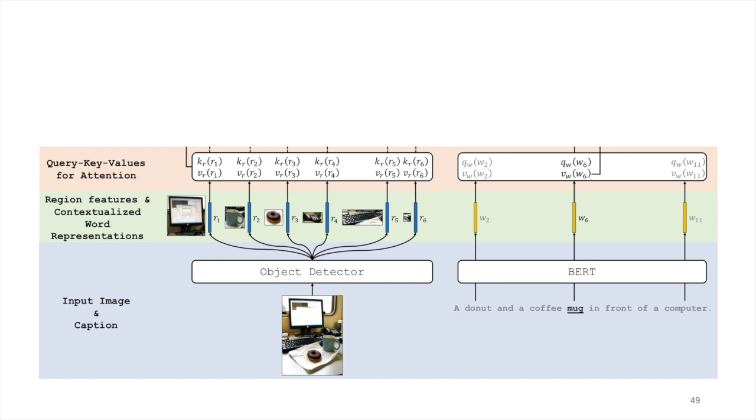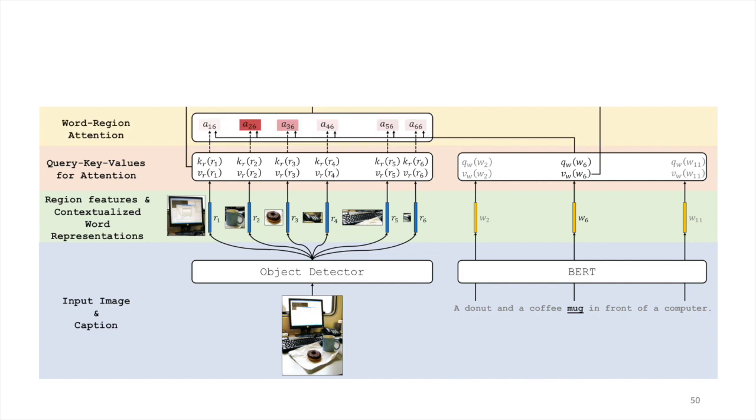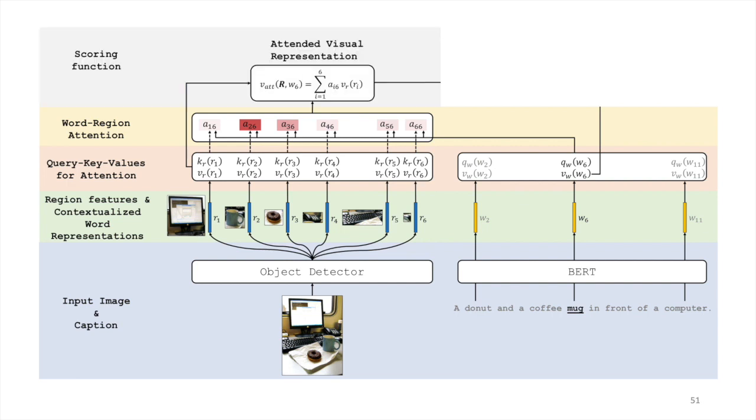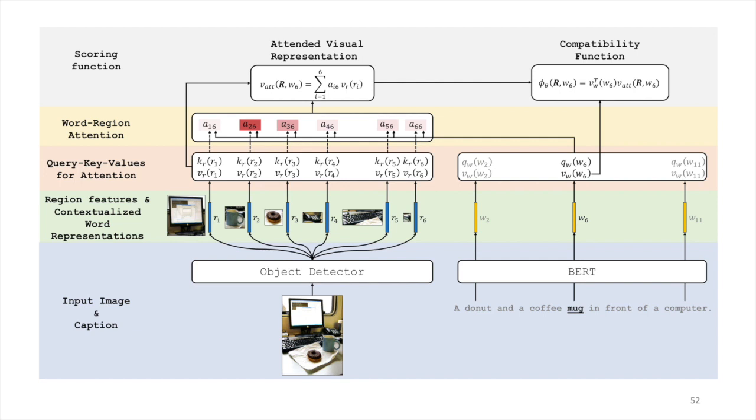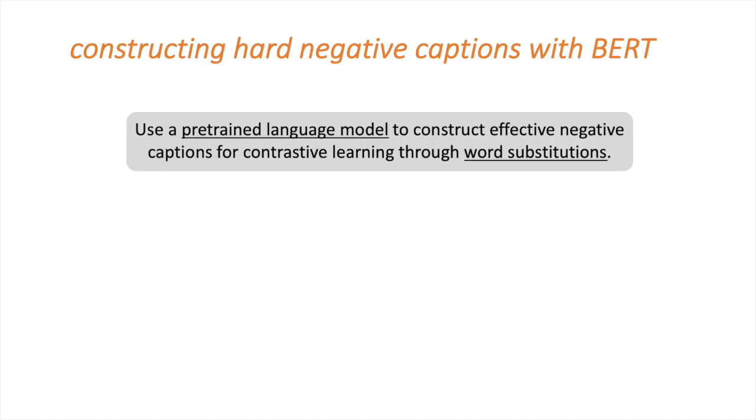for every word representation. Then we use the queries and keys to calculate attention for each word over all the regions. Then we use these attention scores to aggregate the values that are extracted over the image regions. This is called the attended visual representation that is extracted over all the regions. Then we use the dot product of this vector with the value vector extracted for the word in order to calculate the compatibility score.